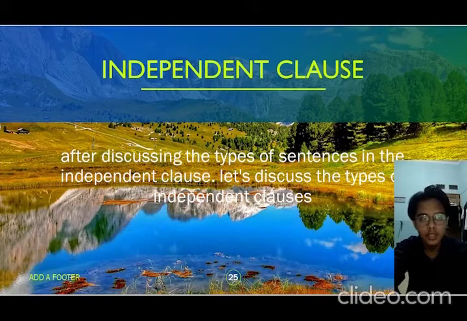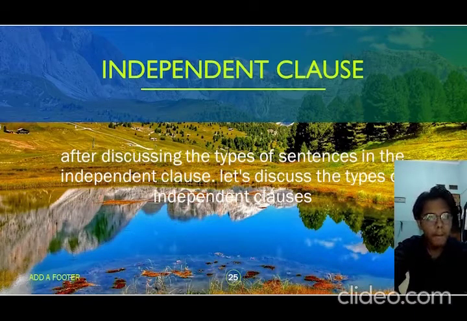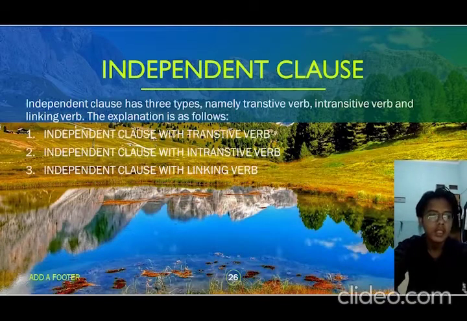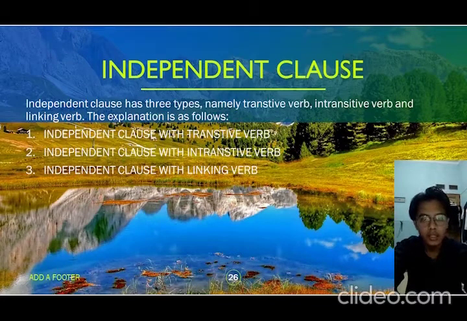In the first session, you saw the meaning of independent clause, and in this session, you will see the types of independent clause. First is independent clause with transitive verb, second is independent clause with intransitive verb, and third is independent clause with linking verb.